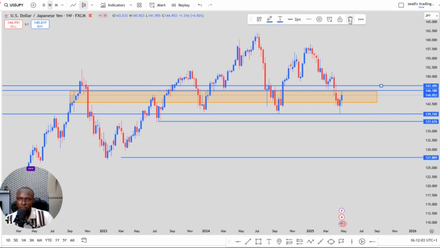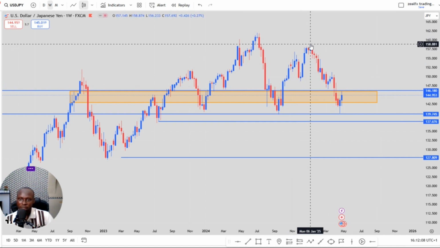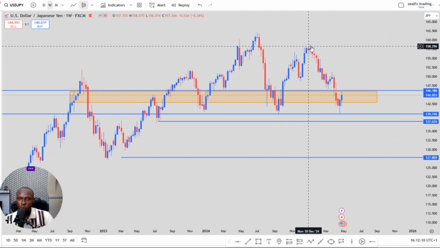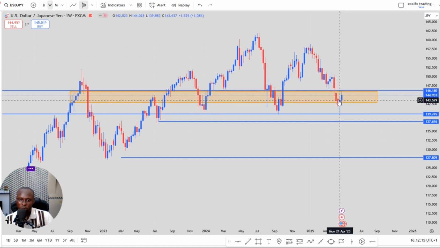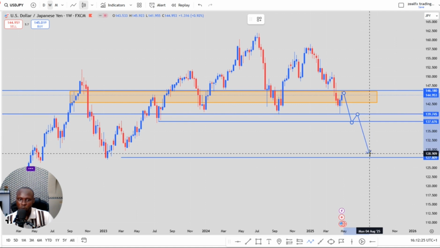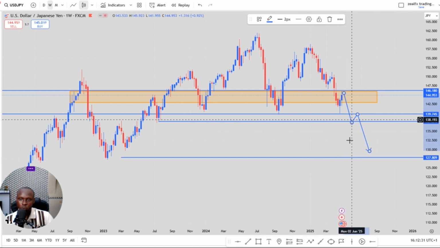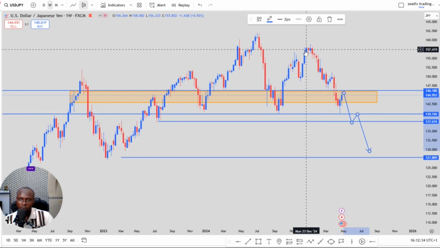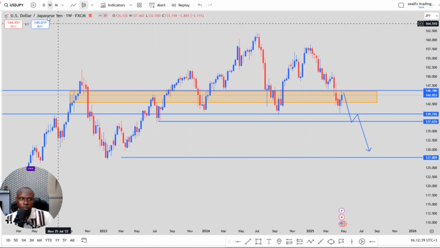USD/JPY still remains downtrend for us this week, because first of all we have a higher high, a higher high, we have a lower high, a lower high, we also have a lower high from this resistance level now. So what we expect from this resistance level, we expect price to drop to this next support level. A break of this support level, we expect price to retest, then we'll see a further push to the downside for the USD/JPY. USD/JPY will be one of my best bets to trade this week, because we have a downtrend structure for the USD/JPY. So let's go to the daily chart of the USD/JPY.